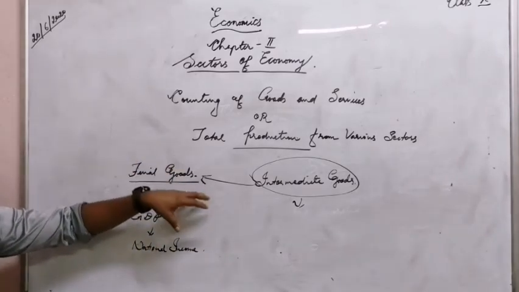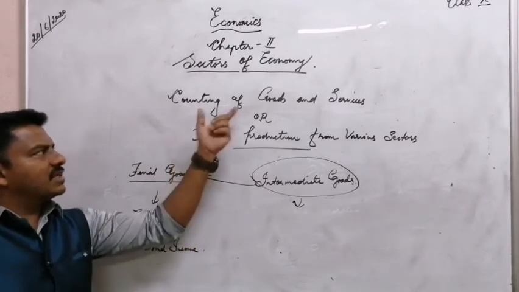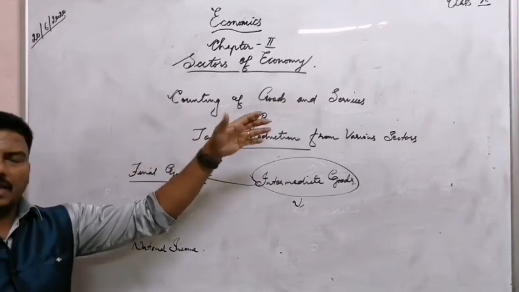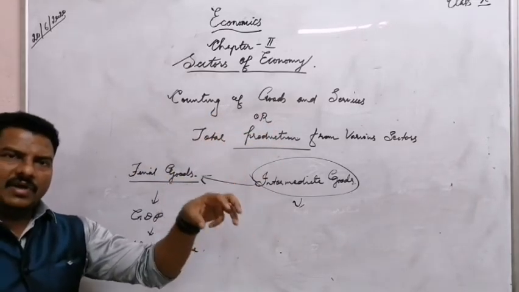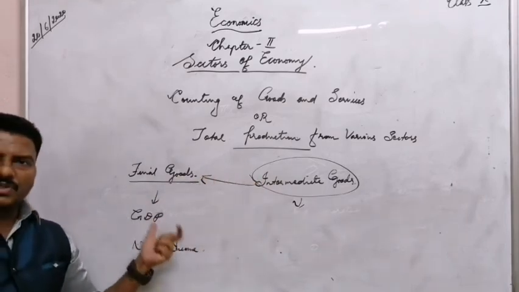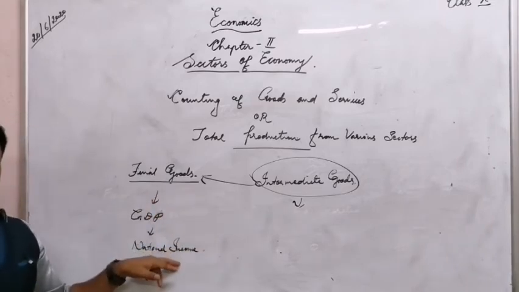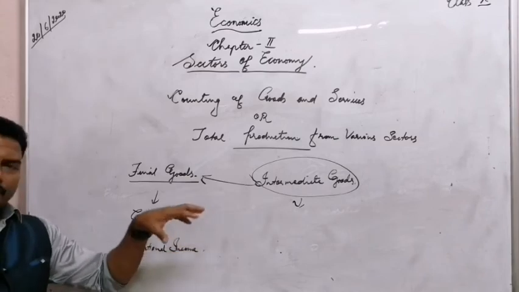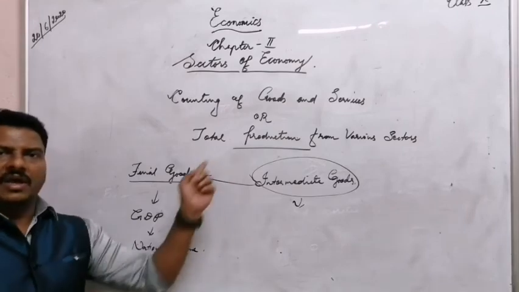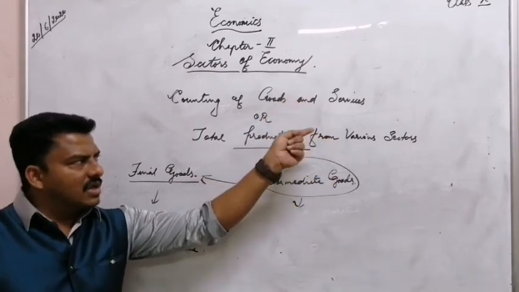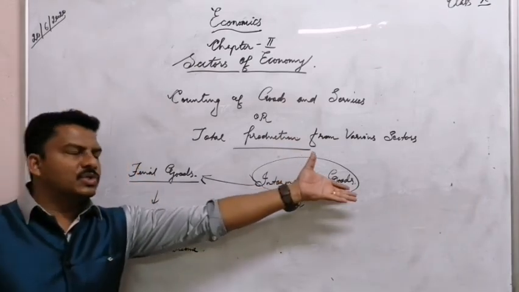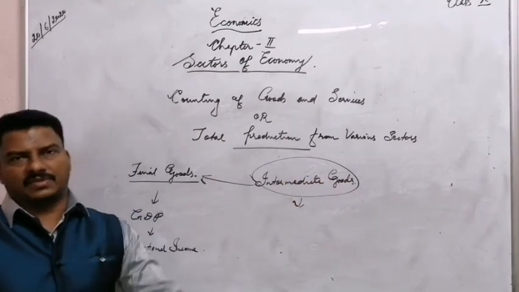When we calculate the total final goods and services produced in a country during a given period of time from all these sectors like primary, secondary and tertiary, and take the value of the final goods and services from these sectors, we will get GDP, gross domestic product. And when we take the value of final goods and services inside the country and outside the country, we will get national income. That means when we calculate total goods and services or total production, we are taking only the value of final goods and services. No need to calculate the value of intermediate goods and services.